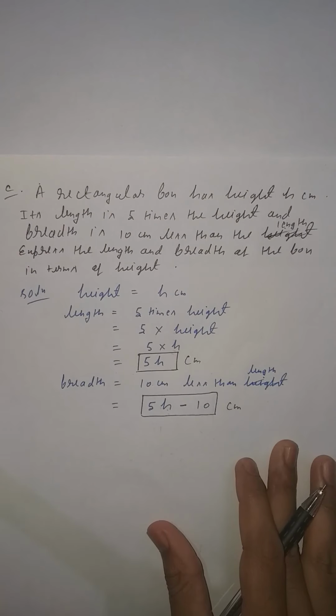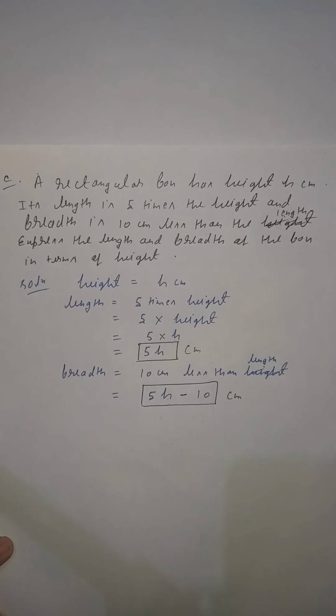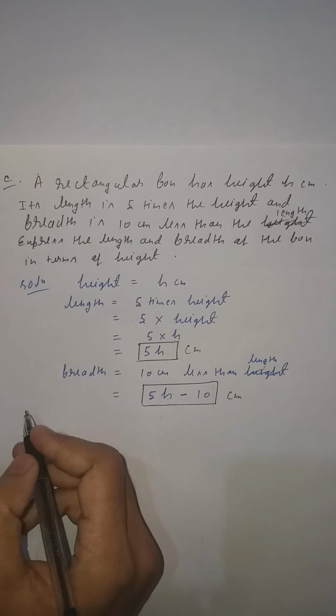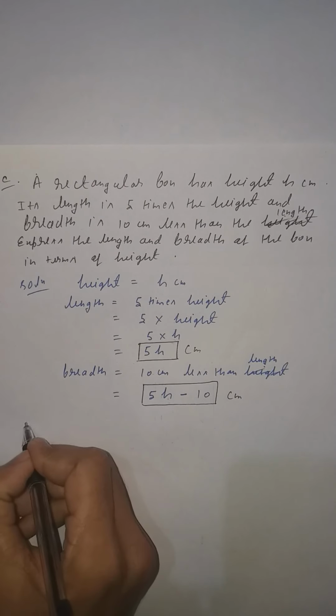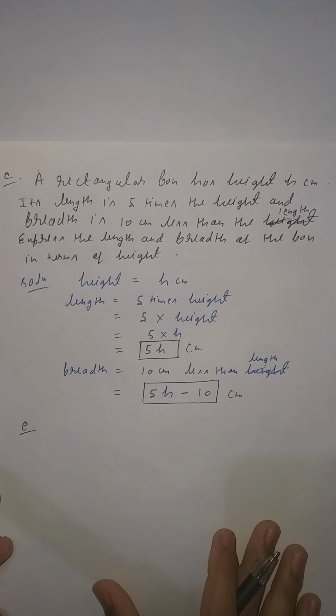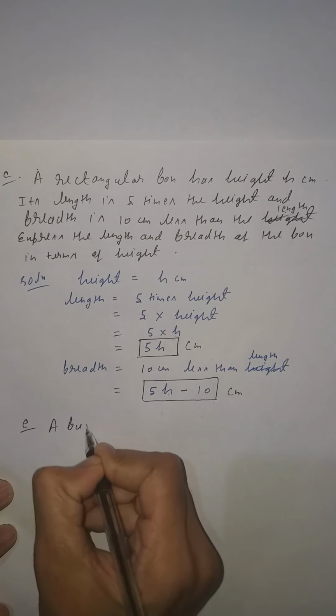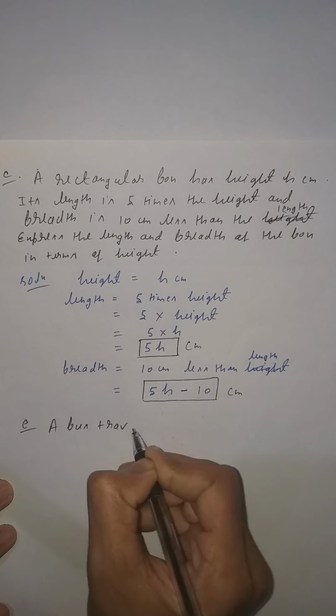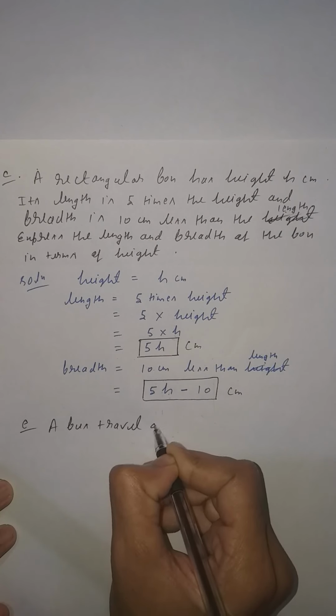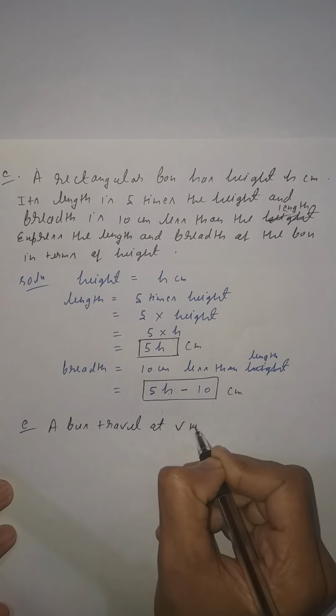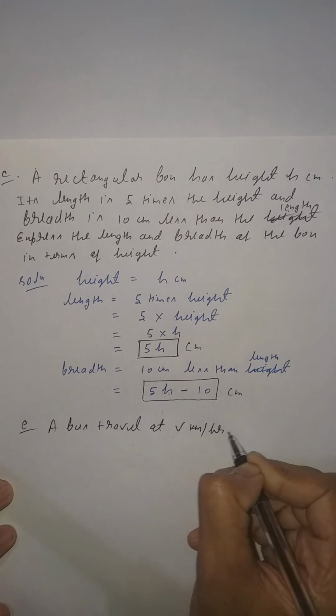Now come to our next question. Next question is very easy. Question number E, because D you will do yourself. E is given. A bus travels at v kilometer per hour.